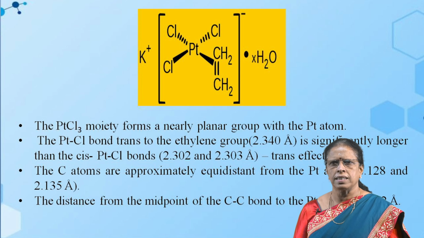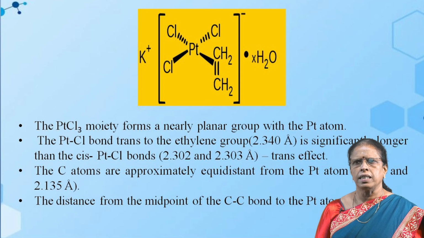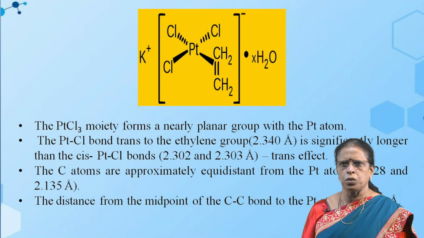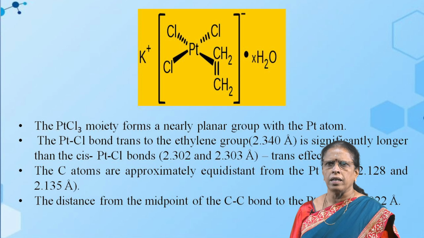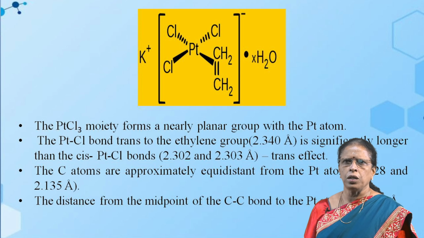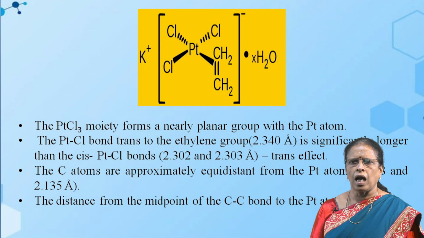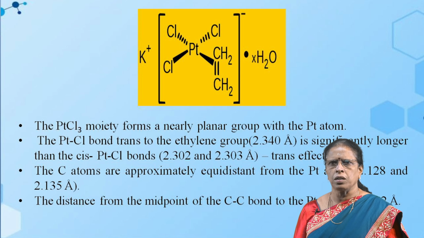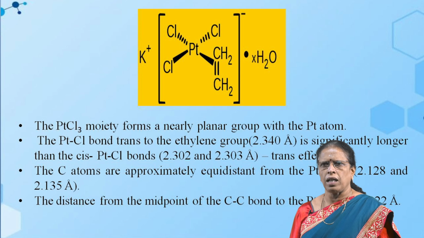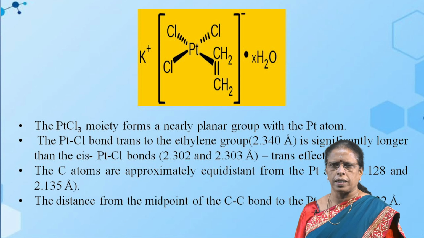For example, in the cis components it is 2.302 and 2.303 Å, whereas if the ethylene group and chlorine are trans, then the Pt-Cl value is equal to 2.340 Å.